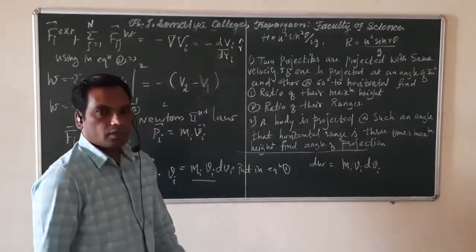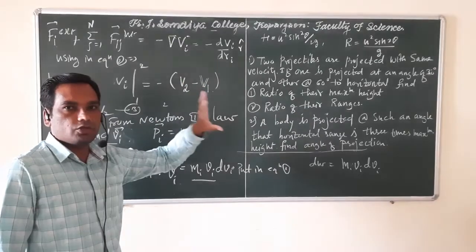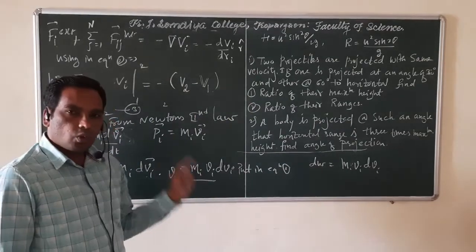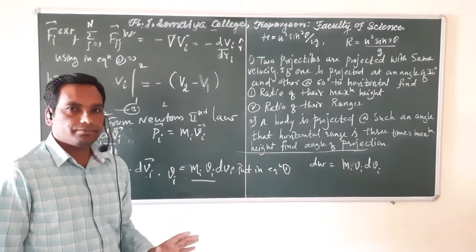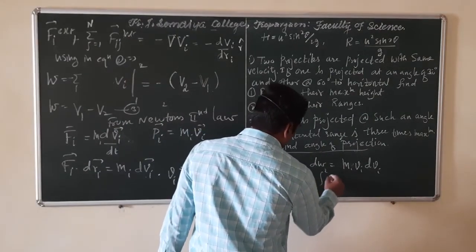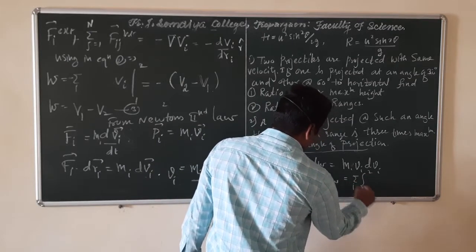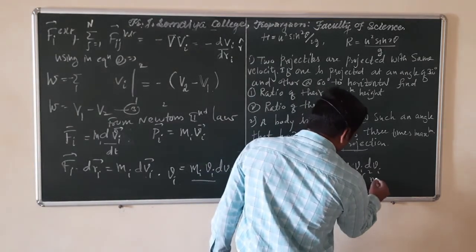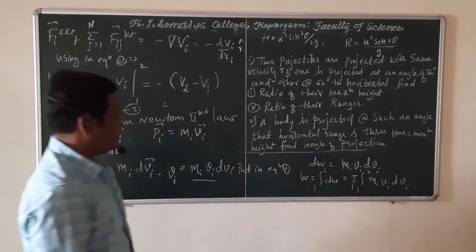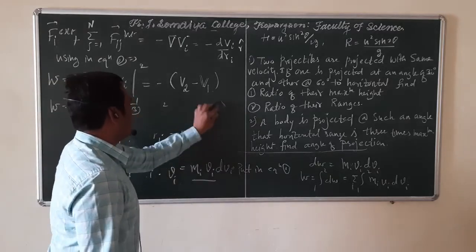Now again, if that system is moved from configuration 1 to configuration 2 by an external applied force, the total work done for the whole system is W, which is the integration from 1 to 2 of dW, which is equal to the integration from 1 to 2 of the summation over i of mi vi into dvi. Okay, so I can write that over here.